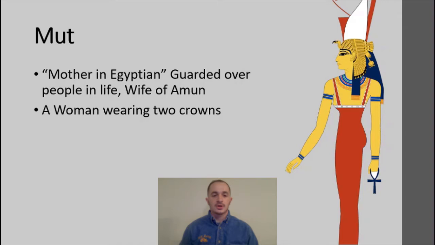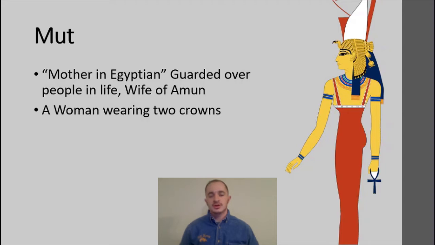Next we have Mut. Mut is our first goddess. So this is the mother god. Mut means mother in Egyptian. She would guard over people throughout their entire lives. She is also the wife of Amun. So this is the first time that we see relationships between different gods. And we're going to see later how they give birth to other gods down the road.